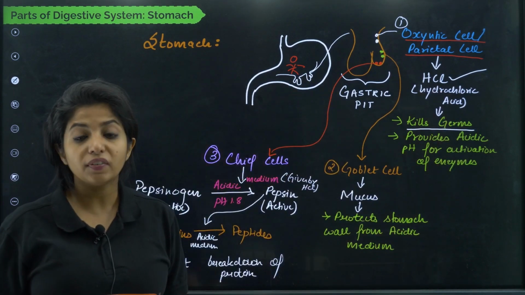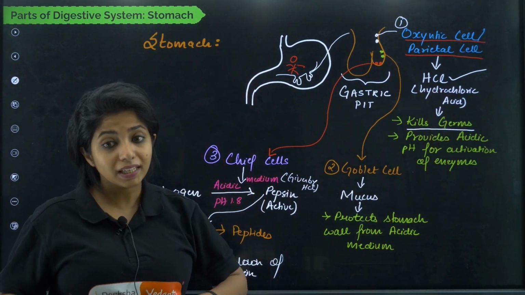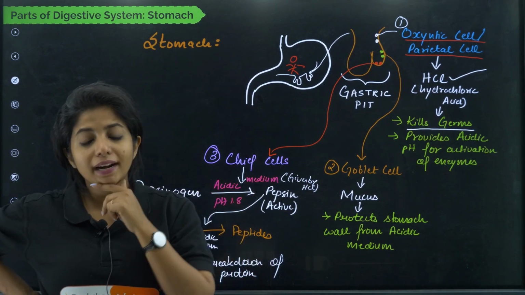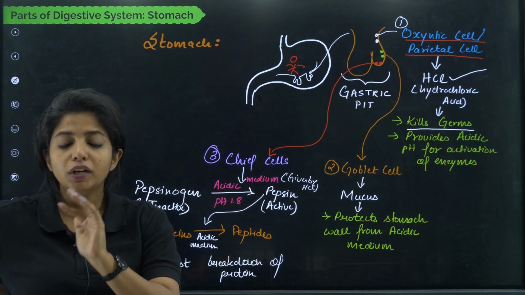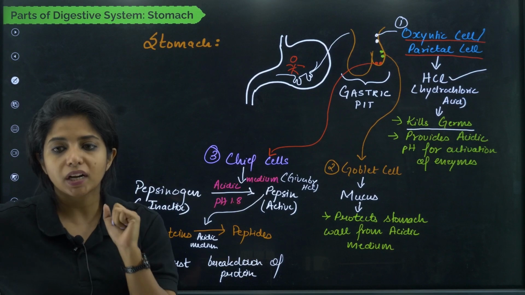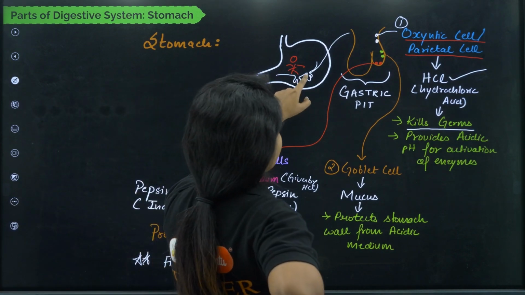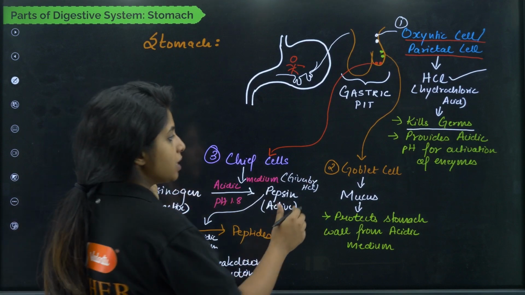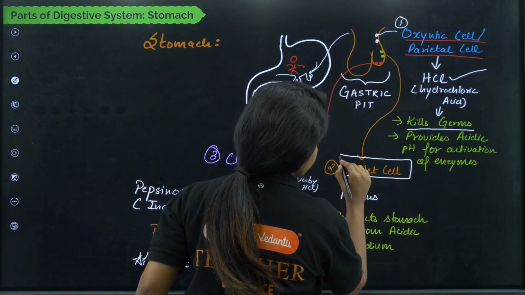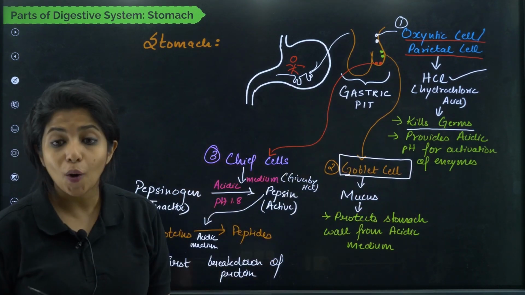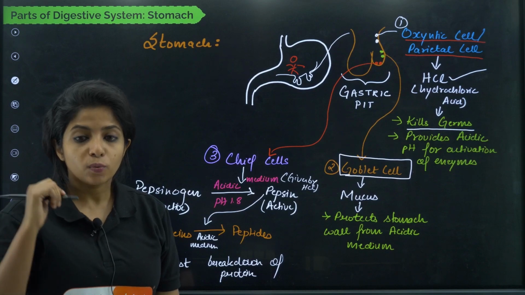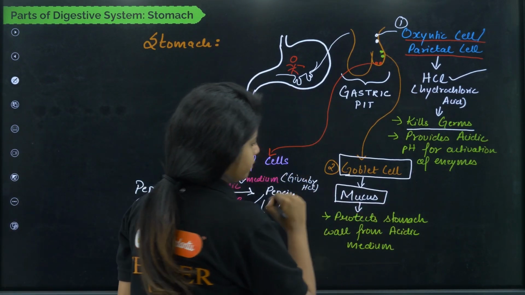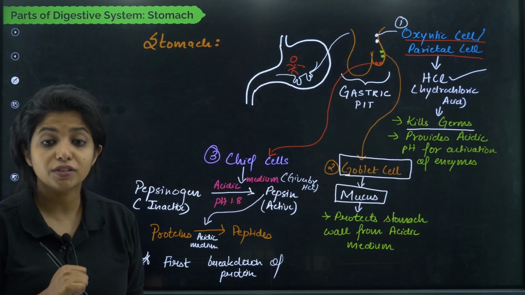Now you only think, if HCl is being released inside our stomach, it can damage the inner lining of the stomach. Now that is a problem. So what can we do regarding that? Basically then we will be having another set of cells over here, that is known as goblet cells. What do you call them? You call them goblet cells. And goblet cells, what do they do, children? They release something which is known as mucus. They will be releasing mucus.